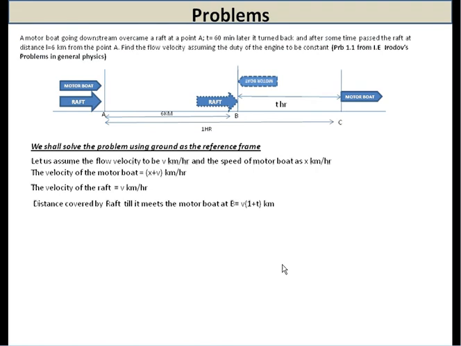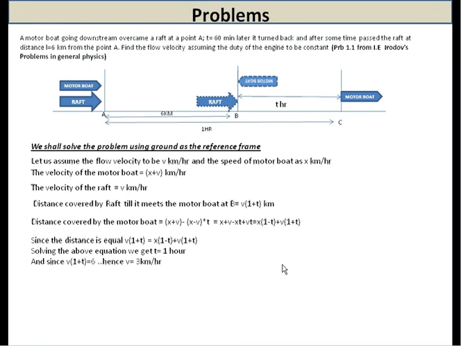What will be the distance covered by the raft till it meets the motorboat at the point B? We have assumed that the time taken by the motorboat from point C to reach point B is T hour. So, of course, the total time elapsed to reach point B by the raft is 1 plus T hour. So, the distance covered is v into (1 plus T).